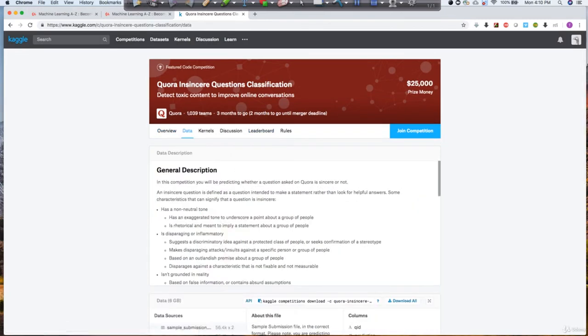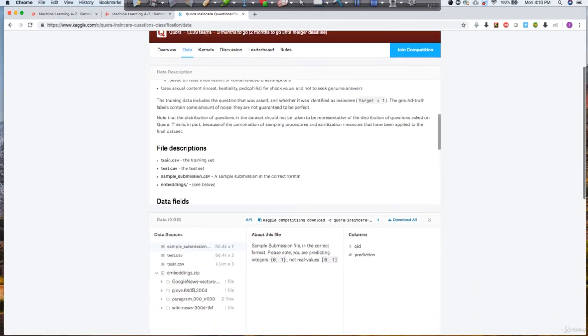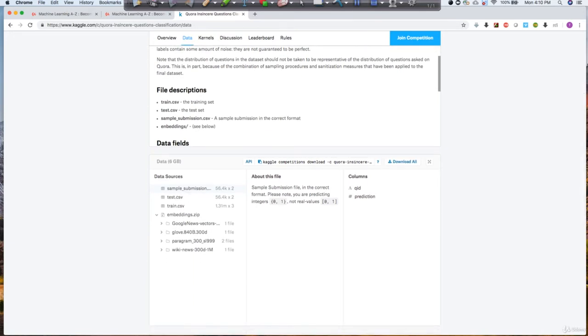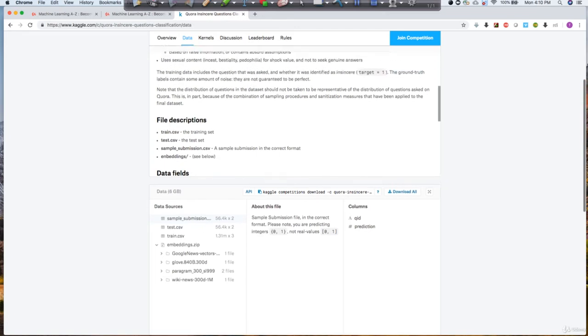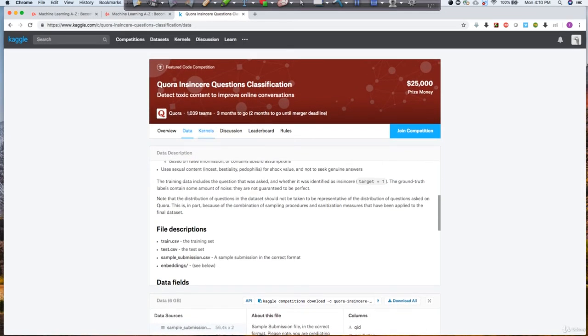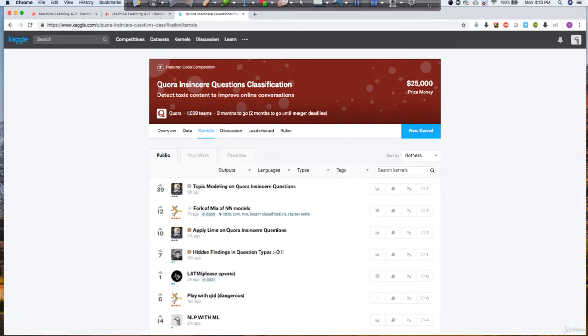Data set. So this is where you can get your data set and even the explanation about the data. So there will be a train file and a test file. I'm not going to go into what these files are, because we have not yet learned about them, but there will be a lot of files available. Kernel, this kernel is interesting.